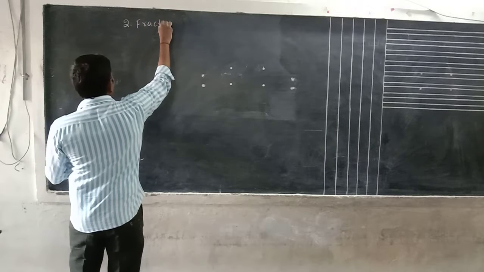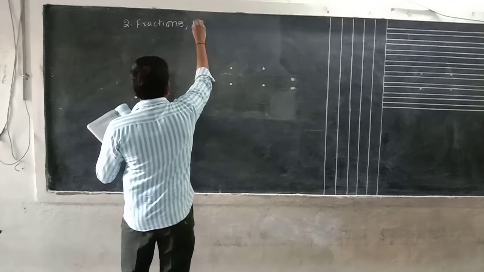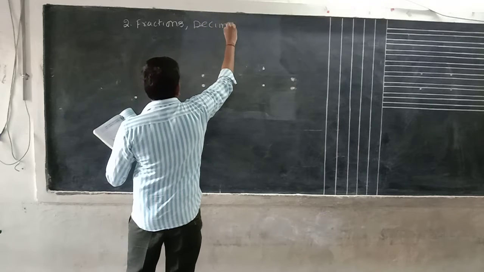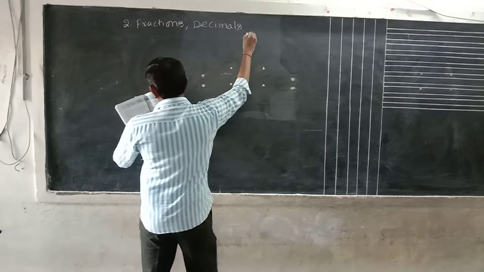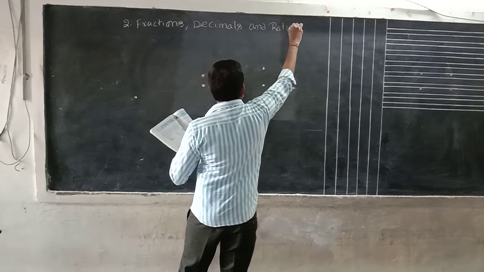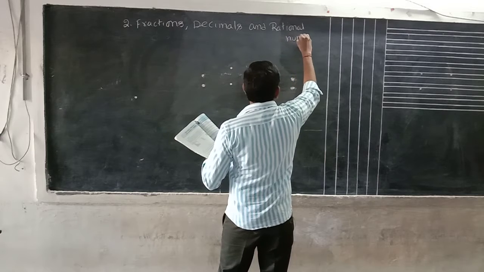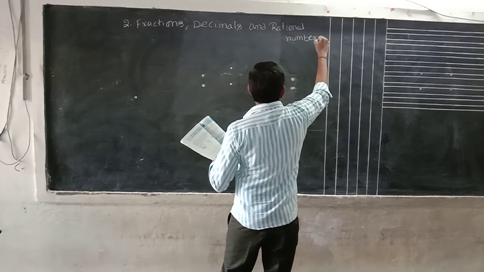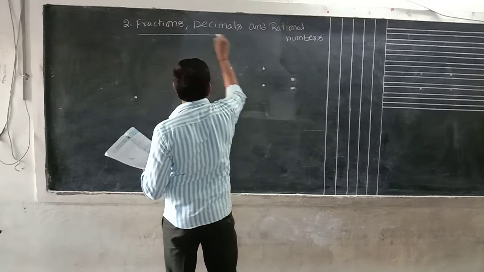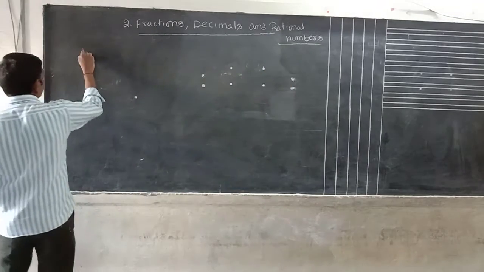Fractions, decimals, fractions and decimals, and rational numbers. This is the next chapter. Okay, fractions, decimals, and rational numbers. Okay, what do you mean by fraction?